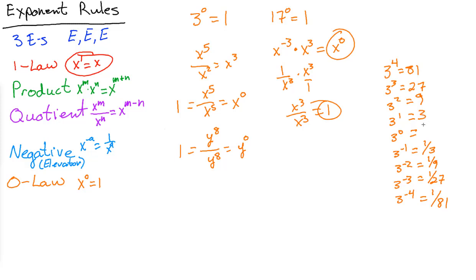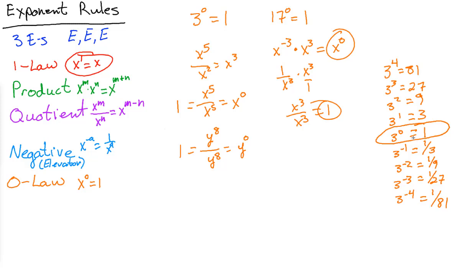Now the question is what needs to go right here to fill in this pattern. If you're dividing by 3 each time, 3 divided by 3 is 1. 1 divided by 3 is 1/3. Divide by 3, divide by 3, divide by 3. And it works. This is the only number that can fill in that hole exactly.